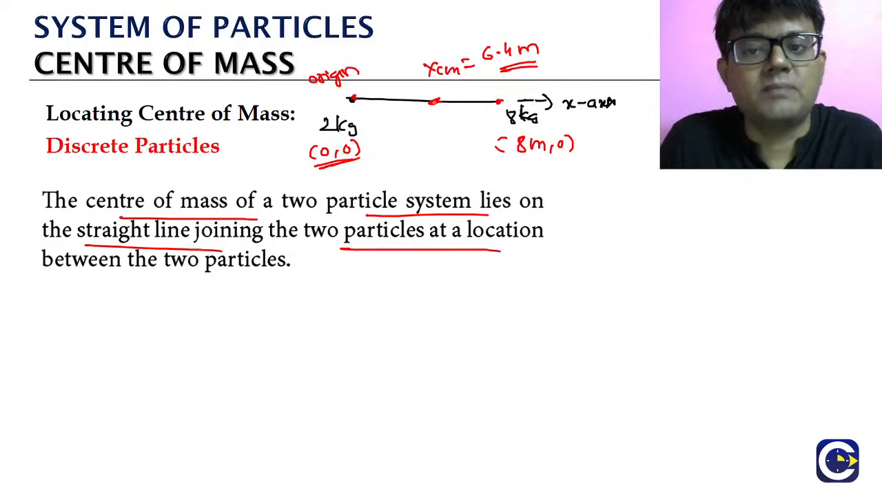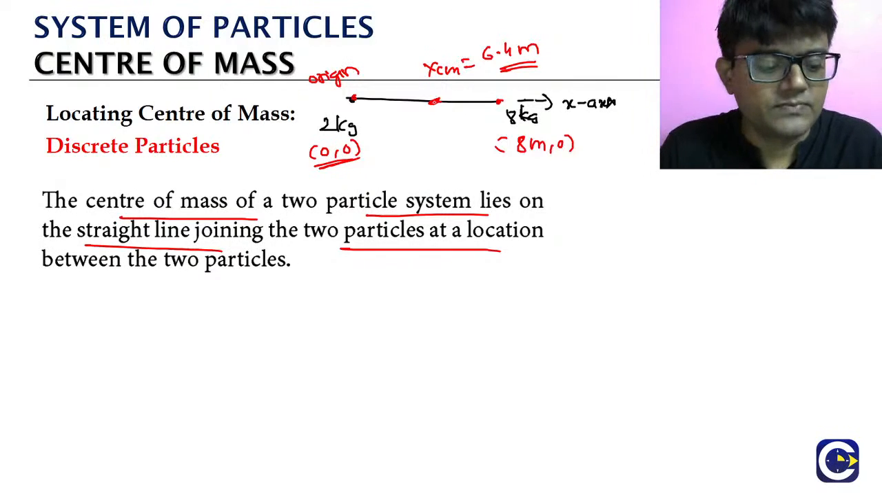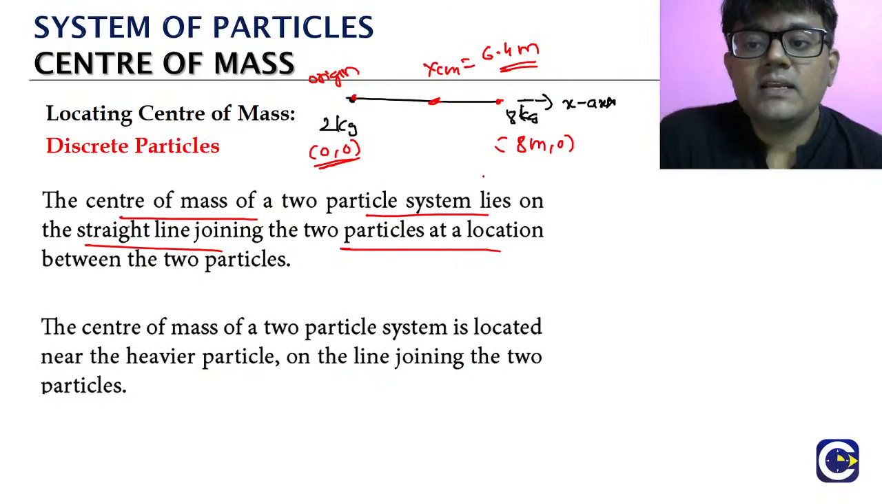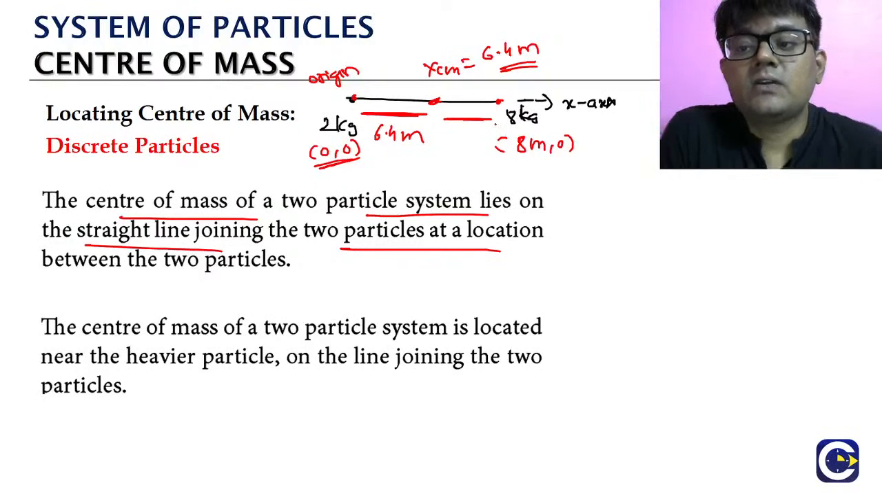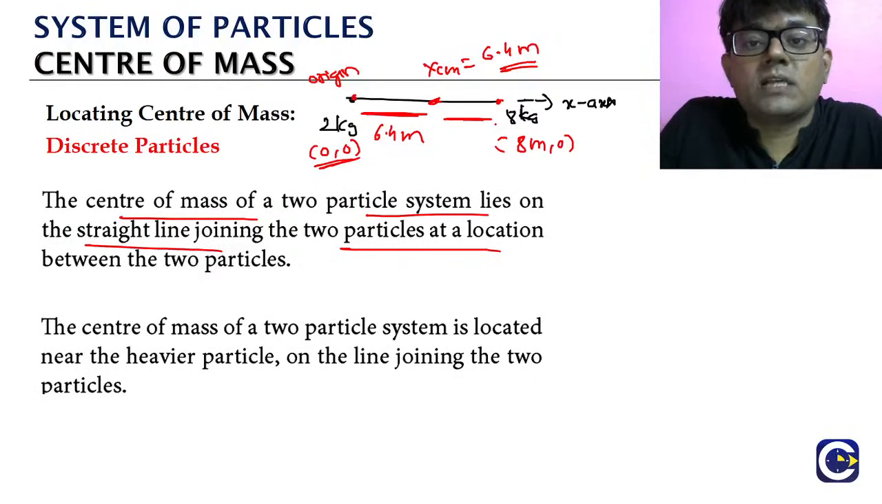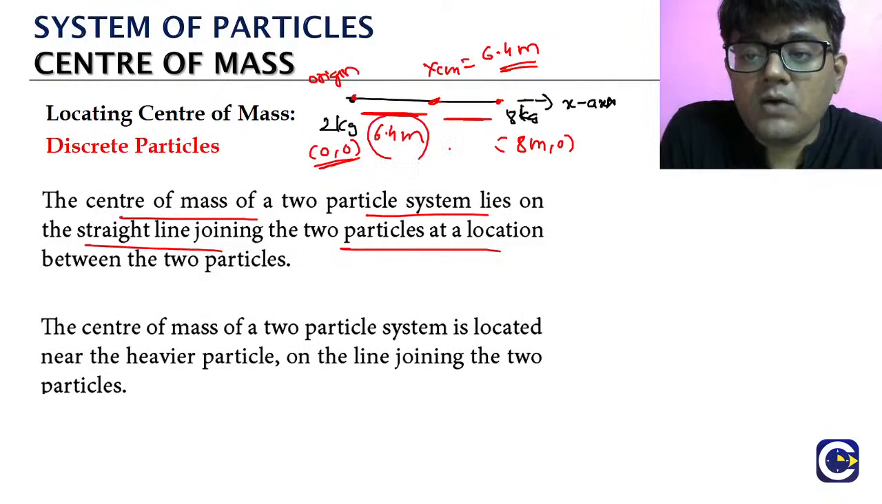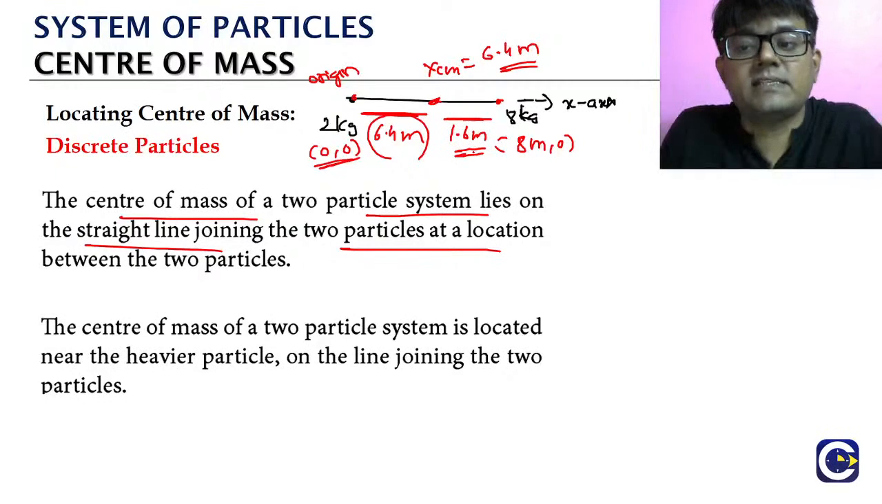Just like we saw in that example. So where is it going to be? It is going to be on the line joining the 2 particles. And if you observe the position, we will understand one thing. Look at the distance of the center of mass. What is the distance from the 2 kg? 6.4 meters. What is the distance on this side? The total distance between the 2 kg and 8 kg is 8 meters, right? So with 6.4, the other side will be 1.6 meters, and the total distance is 8 meters.